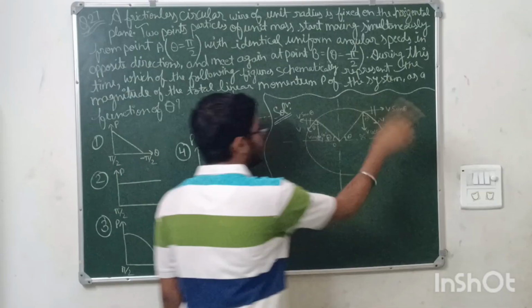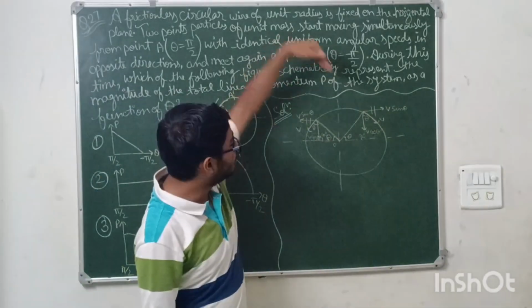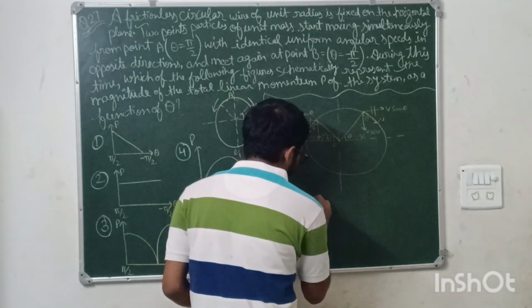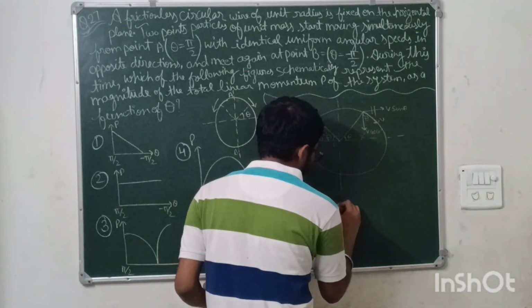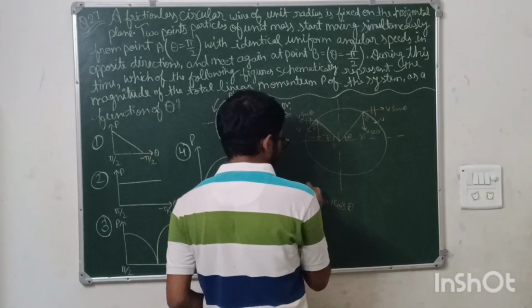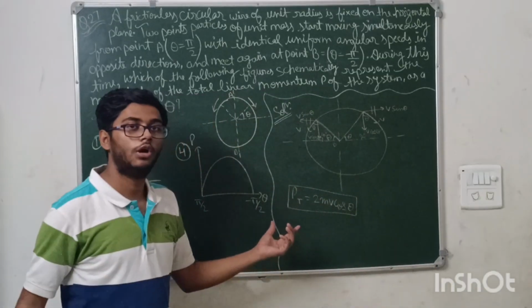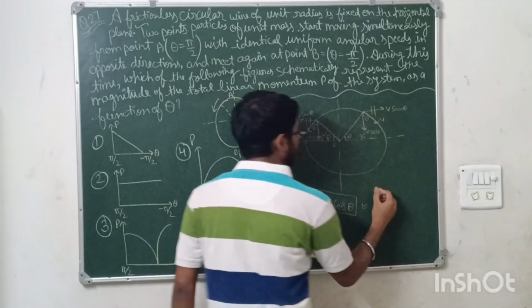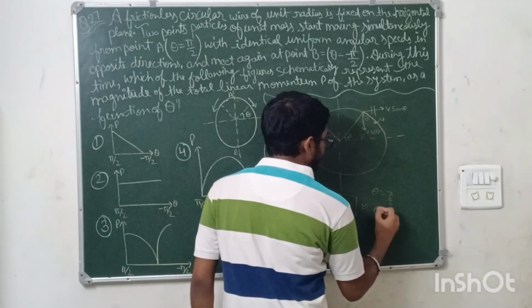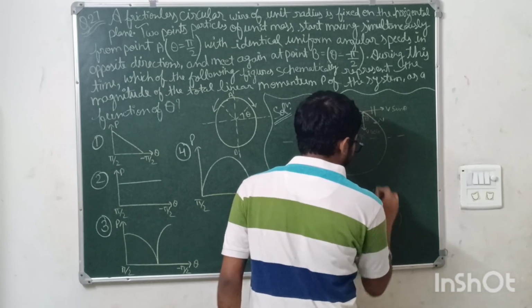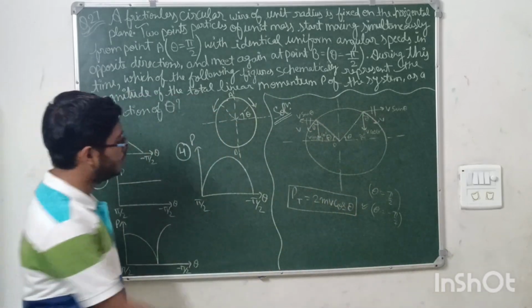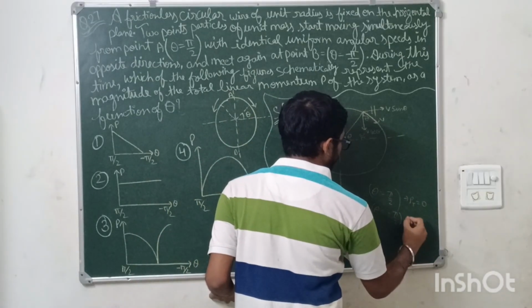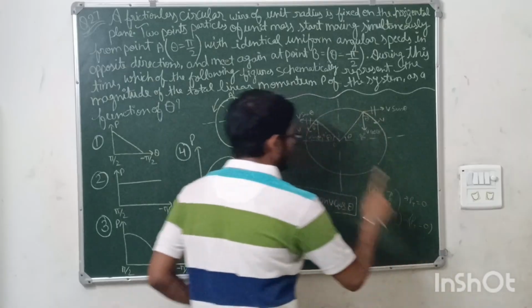So the horizontal components cancel, and only the vertical component is acting on this system. So the total linear momentum of this system will be 2 mv cos theta. As they are in the same direction, we simply add them. Okay, so this is the function that we got. Now we have to plot the graph. This is starting from theta is equal to pi by 2 and ending at theta is equal to minus pi by 2. So if we substitute pi by 2 here, we get the total linear momentum 0. Same here as well, we get total linear momentum 0.